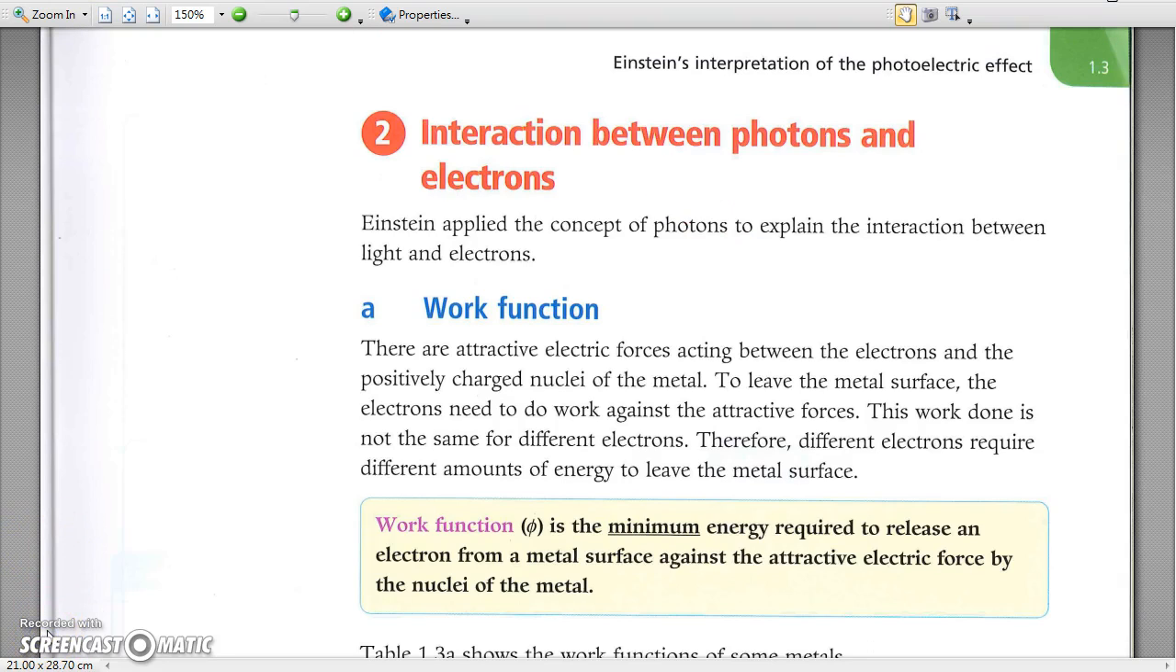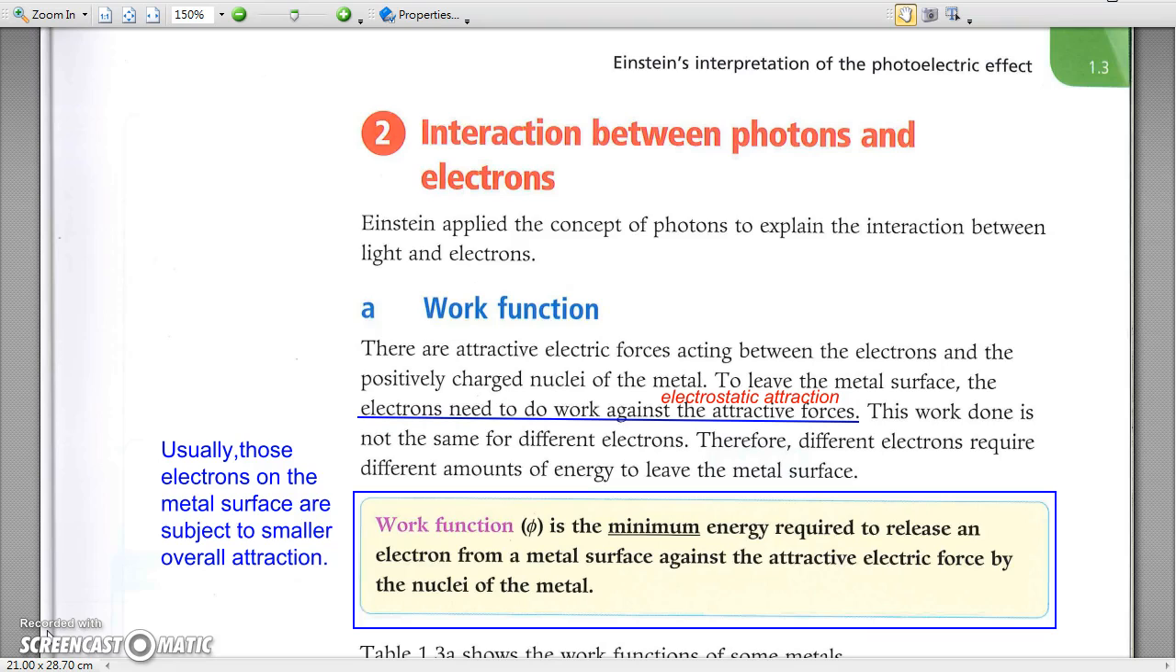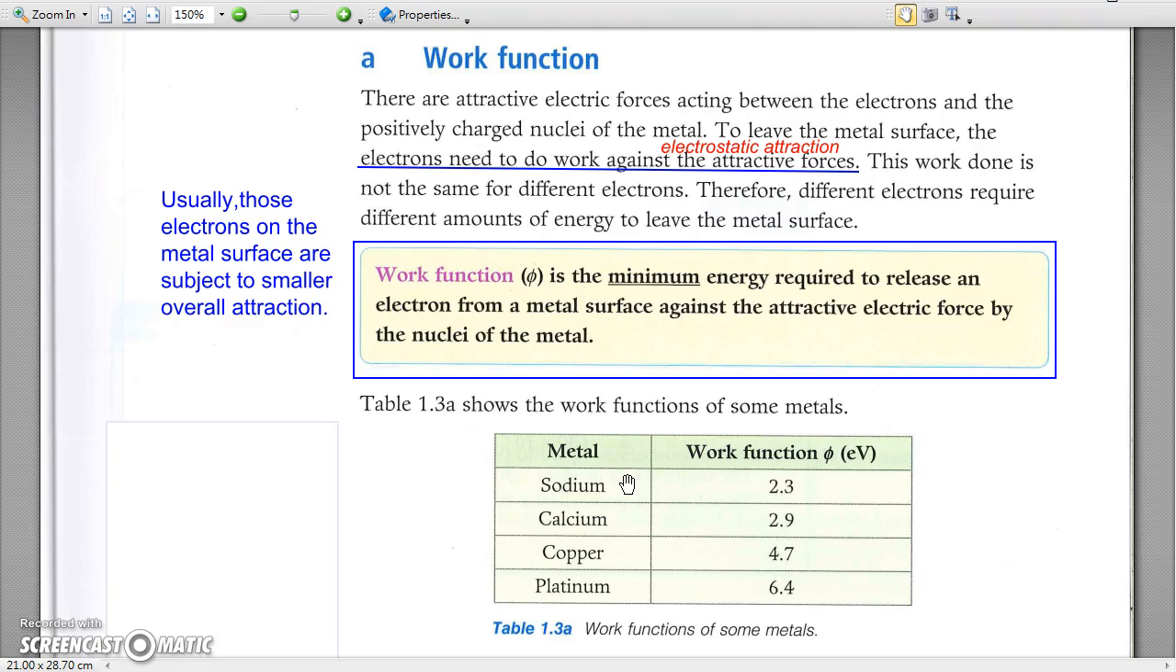A. Work function. Electrons in a metal are held by the positive metal nuclei, and an electron on the metal surface is held by a less attractive force. The work function of a metal surface is the minimum work done by an electron against the electric attraction due to the positive nuclei when it tries to leave the metal surface. Due to different atomic structure and lattice structure, the work function of different metal surfaces can be very different.